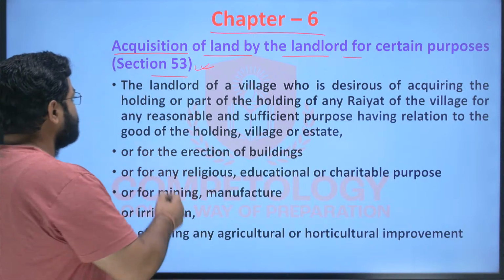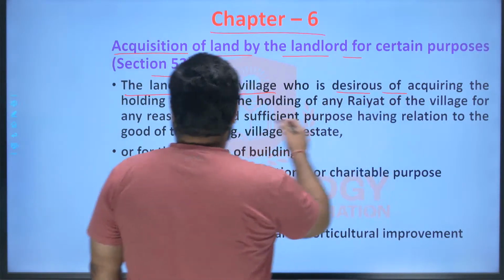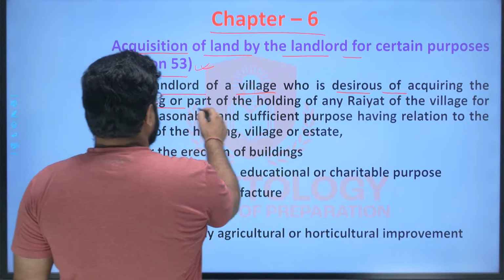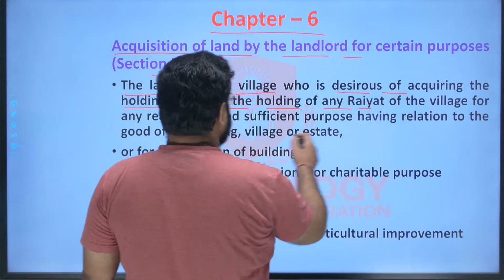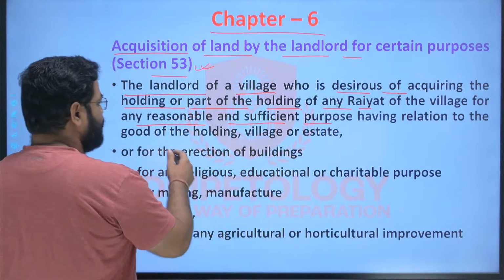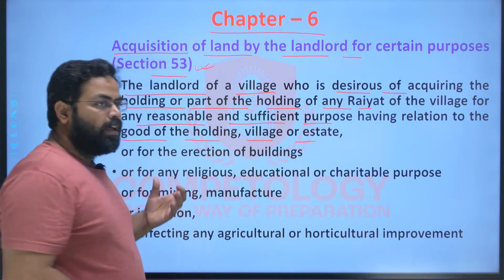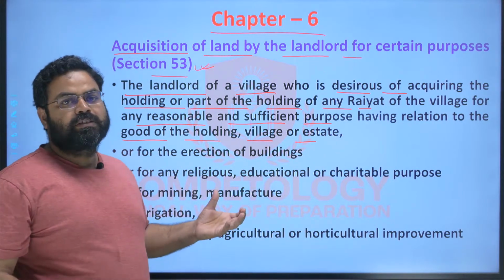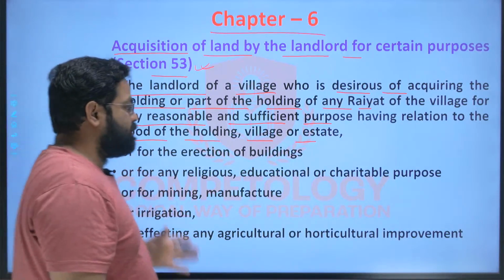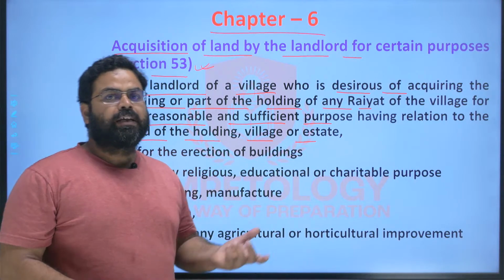So what are those? Here, the landlord of the village who is desirous of acquiring the holding or part of the holding of any rayat of the village for any reasonable and sufficient purpose having relation to the good of the holding as well as the village or the state will have to follow certain rules and regulations. First of all, what are the circumstances under which he can do the land acquisition?